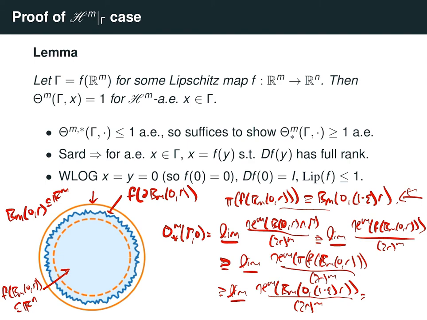It's just going to be twice the radius, to the m, over 2r to the m. So we can see after simplifying, this is just equal to 1 minus epsilon to the m. And so thus, we have that the lower density at the origin is at least 1 minus epsilon to the m for all epsilon bigger than 0 that we want. So if we let epsilon go to 0, that implies that this is at least 1. And that finishes the proof.